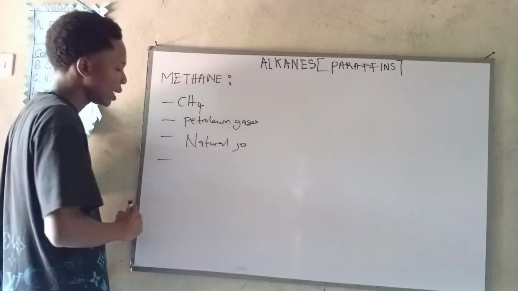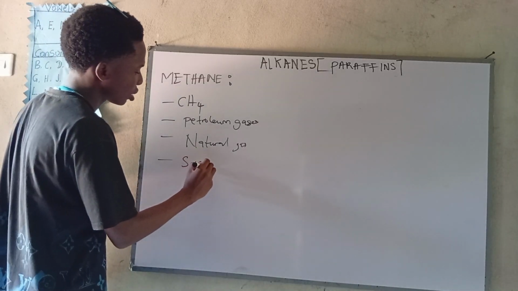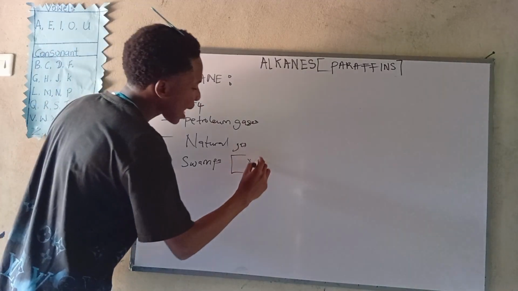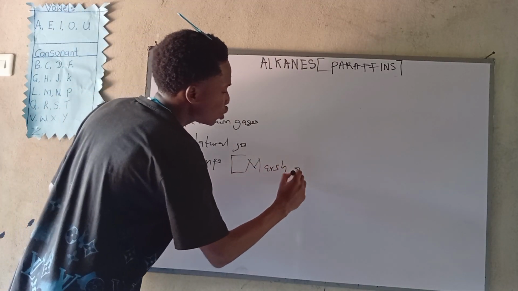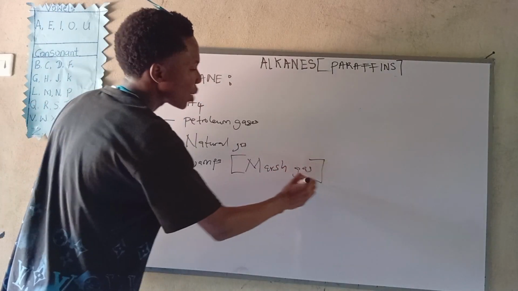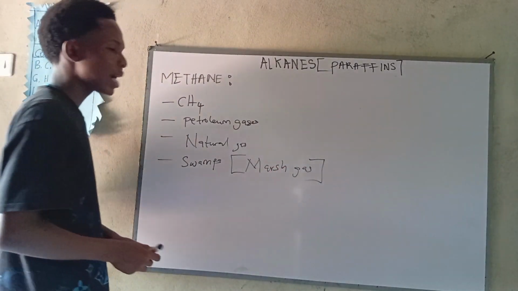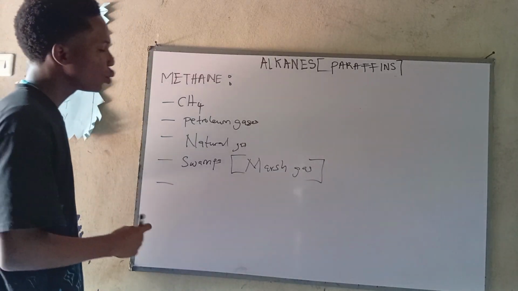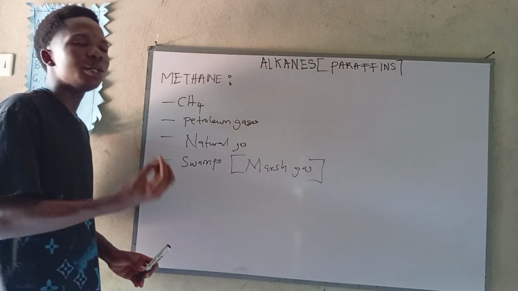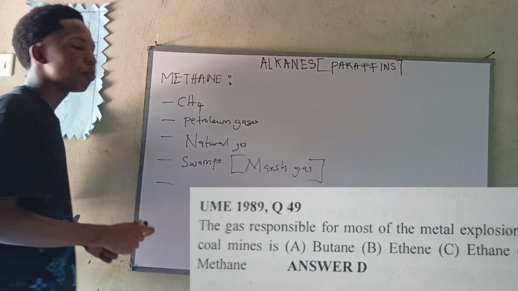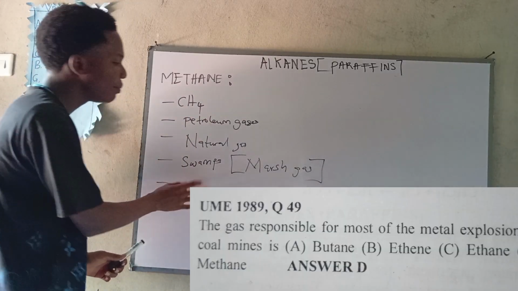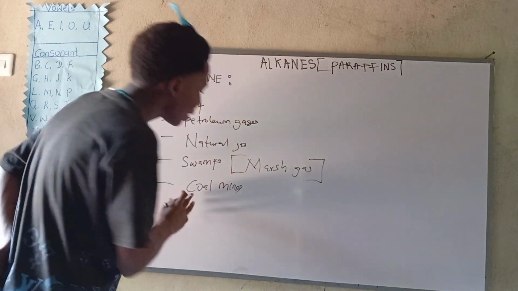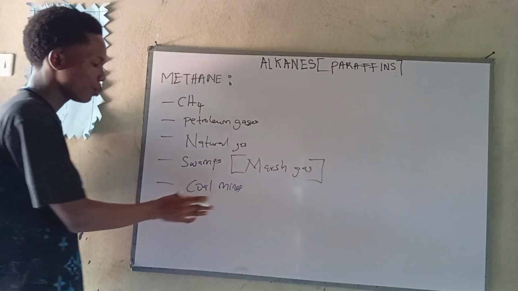Okay, aside this now, what else should we note? Methane is given off in swamps, which is why it was given a name called marsh gas. So anytime you hear marsh gas, we are talking about methane. Alright? Now, next up, what do we note? We have to know that methane is found in poorly ventilated coal mines. We can find methane in poorly ventilated coal mines.